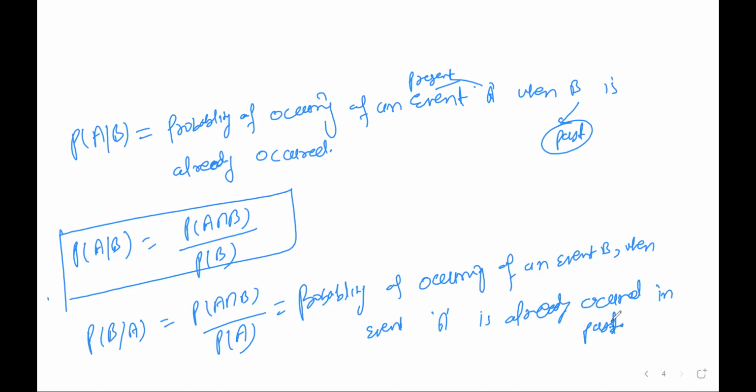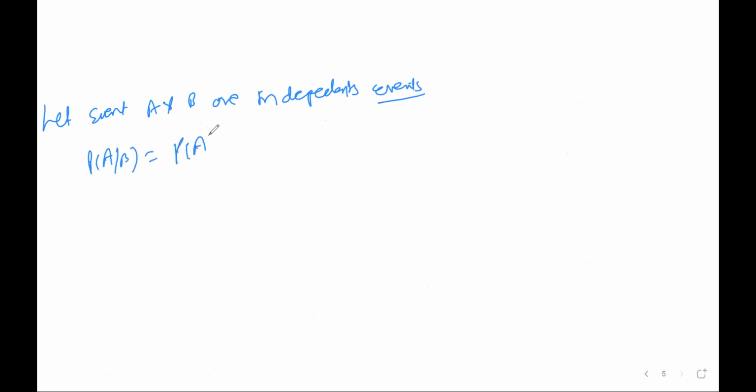So see, these two are the conditional probability, that is for dependent events. If I assume that events A and B are independent events, then the probability of occurring of A by B will be equal to P of A. And the probability of occurring of B by A is given as P of B.